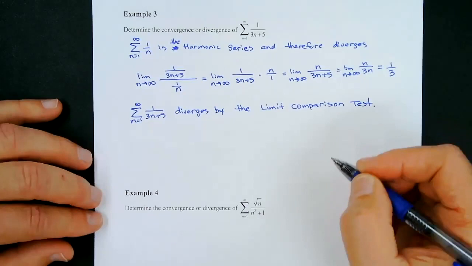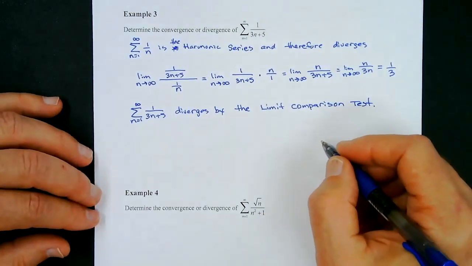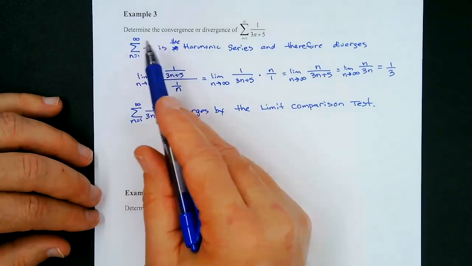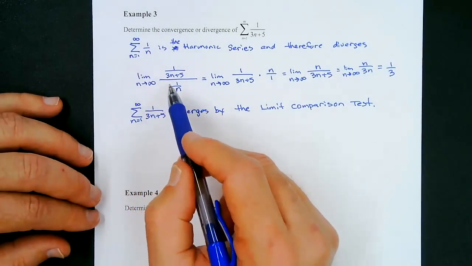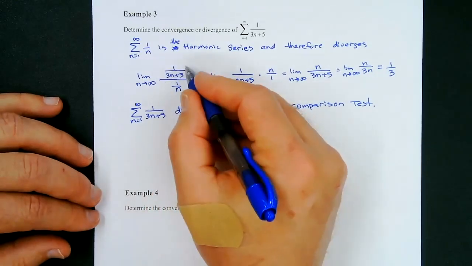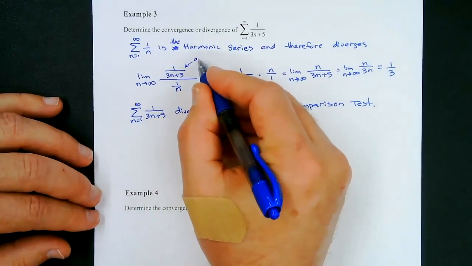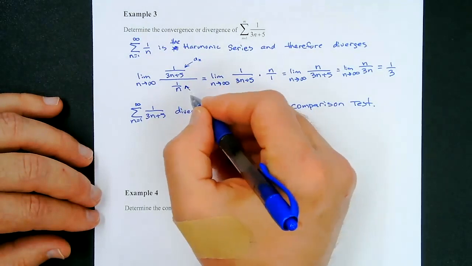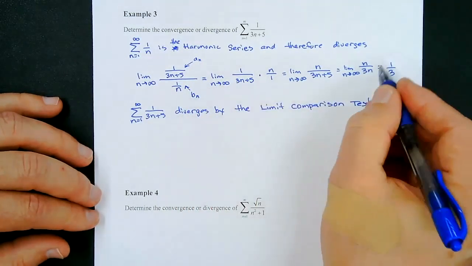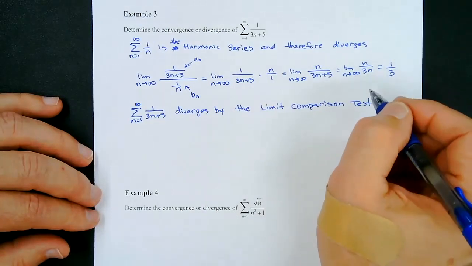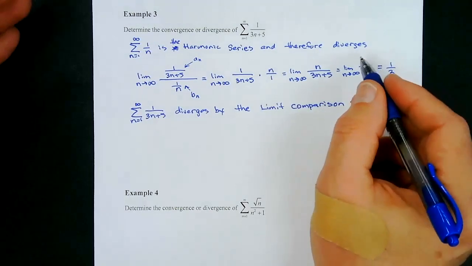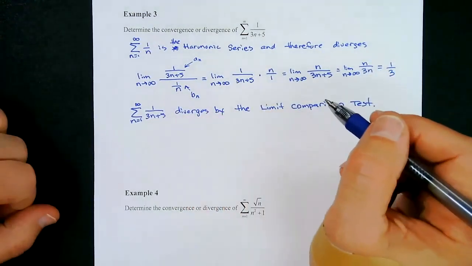So that's how you use this limit comparison test. You've got to find the limit. You've got to pick one that you know the convergence or divergence of, and then find the limit. This is the one I'm trying to figure out, so that's my a sub n, and this is my b sub n. Then work out that limit, show that it comes out to be finite and positive, and then we know that they're going to behave the same exact way. So this one diverges, so this one also diverges.